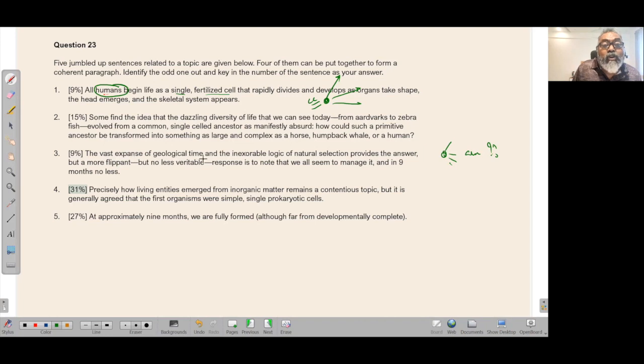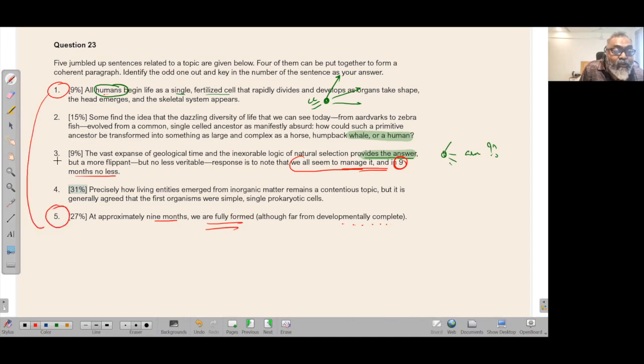The vast expanse of geological time and the inexorable logic of natural selection provide the answer. Provide the answer to what? Ladies and gentlemen, we have got a black answer to the question. But a more flippant, no less valuable response is that we all seem to manage it in 9 months or less. We all seem to manage in 9 months. In approximately 9 months, we are fully formed, although development is not complete. All human beings, that is an example. No, this is an example. This is the answer to that question.